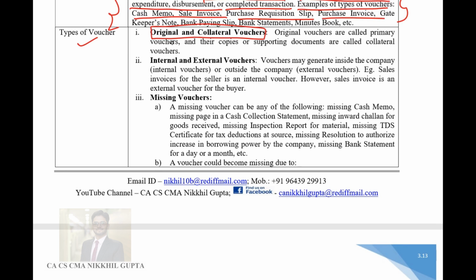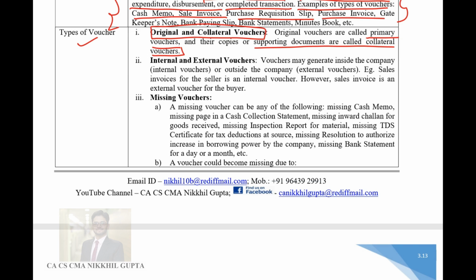Original or collateral vouchers. Original vouchers are the primary vouchers, which are invoices and documents which substantiate a particular transaction. And collateral vouchers are the supporting documents which support a particular transaction. I'll give you an example. If there is an expenditure of a director who is traveling to the USA for some official work, the invoice of the airline will be the substantiating evidence, the primary voucher.